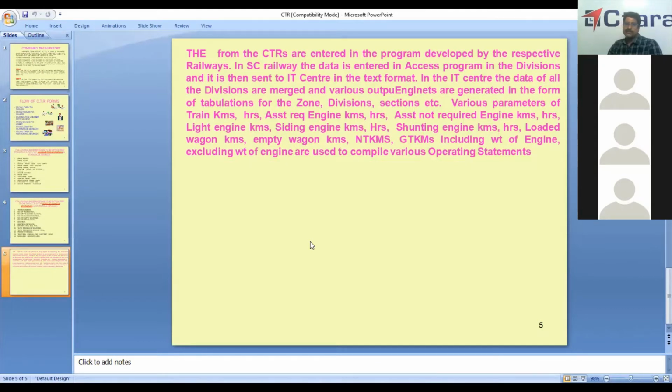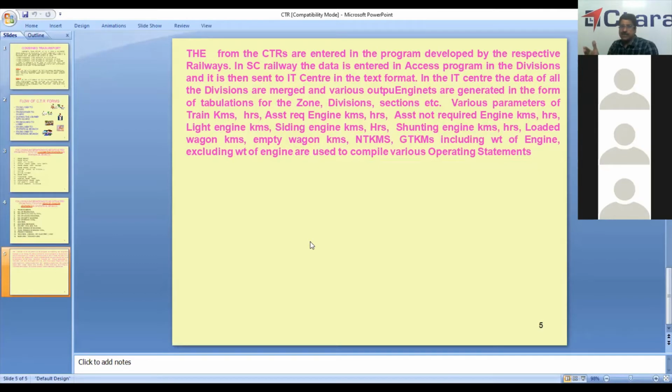Then loaded wagon kilometers. Suppose you have 50 wagons, and you load 40 wagons, then the 40 wagons will be loaded wagon kilometers and 10 wagons will be empty wagon kilometers. Most of the time, the entire train will be loaded wagon kilometers, or the entire train will be empty wagon kilometers. Then NTKMs is distance into number of tons loaded into the wagon.